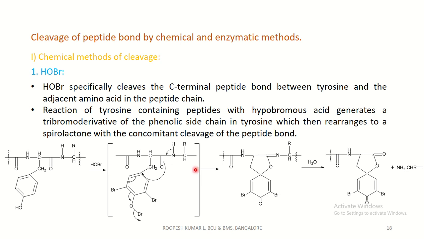So this is the concomitant cleavage of the peptide bond and also formation of a spirolactone ring. So this shows that HOBr cleaves specifically at the carboxyl group of a tyrosine and the amino group of the adjacent amino acid. This is the adjacent amino acid.